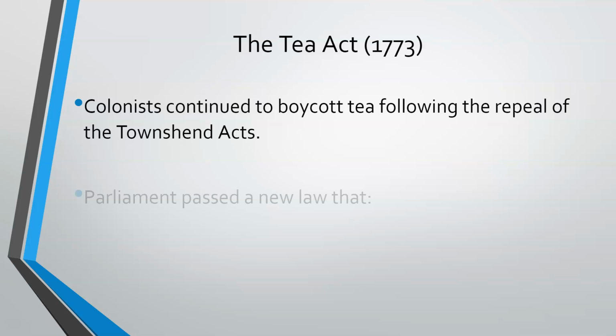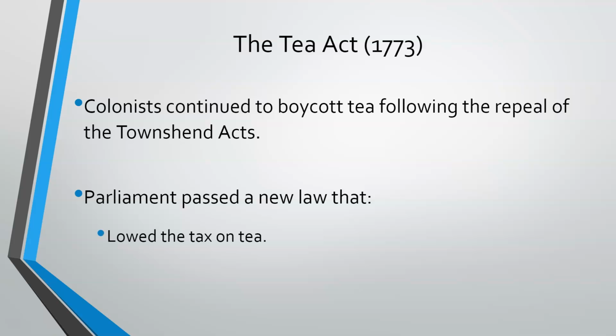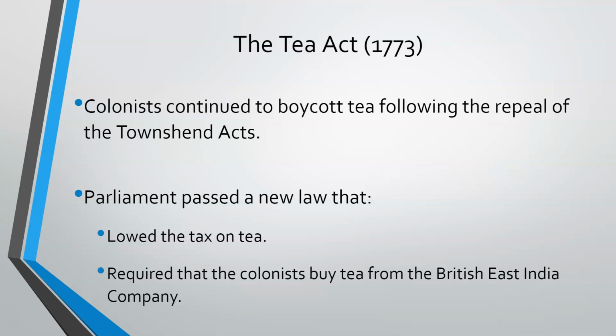In 1773, Parliament passes a new tax. This is known as the Tea Act. And the Tea Act actually lowers the tax on tea. It also states that the colonists must buy tea from the British East India Company.